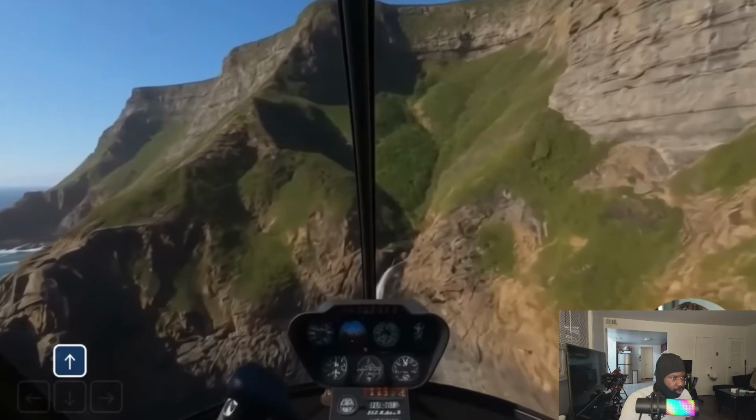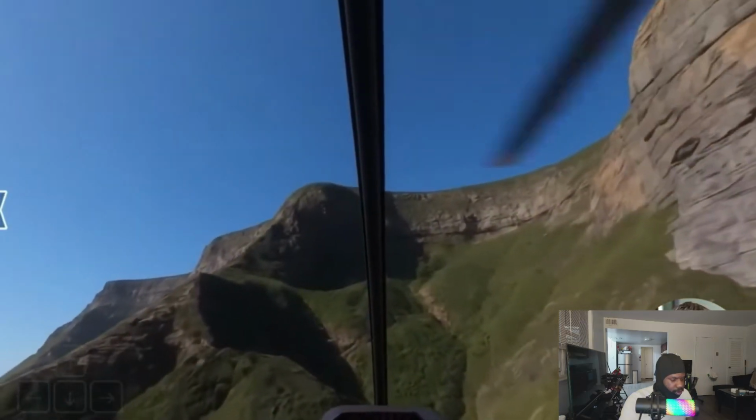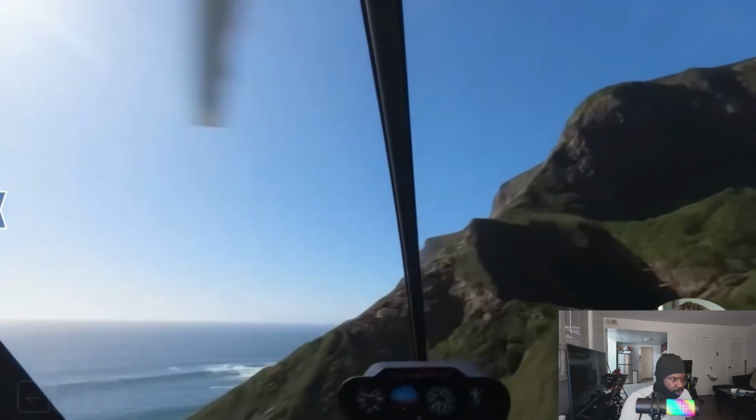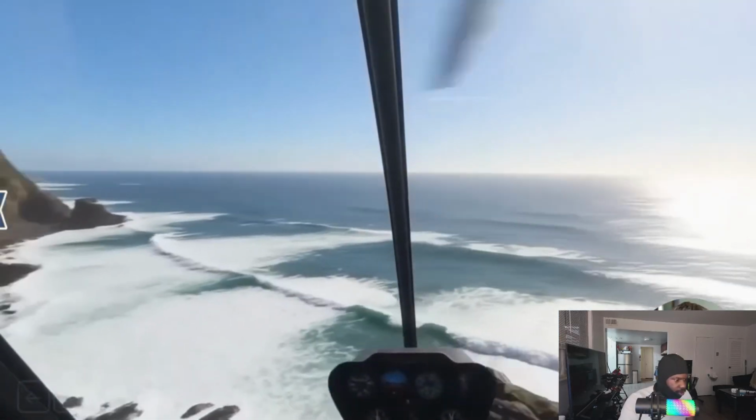Genie 3 is the AI that creates worlds you can actually play in. That's a completely different category. It's like the difference between watching a movie about Paris and actually walking around Paris yourself. Same content, totally different experience.